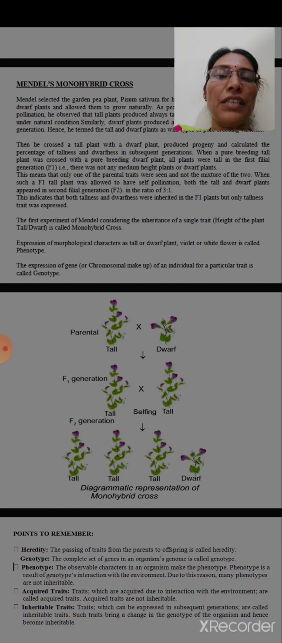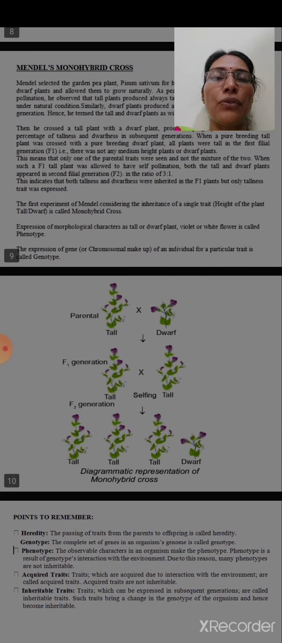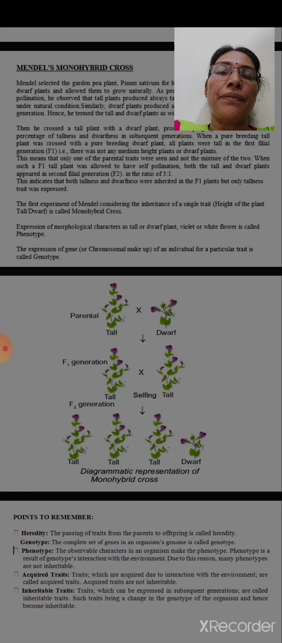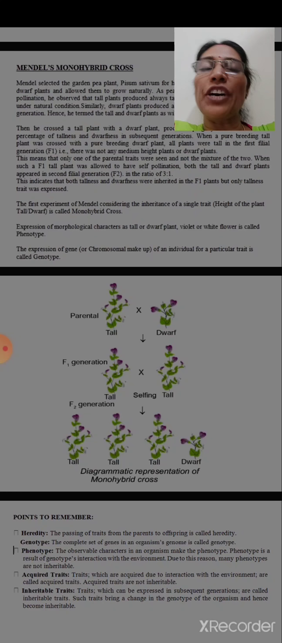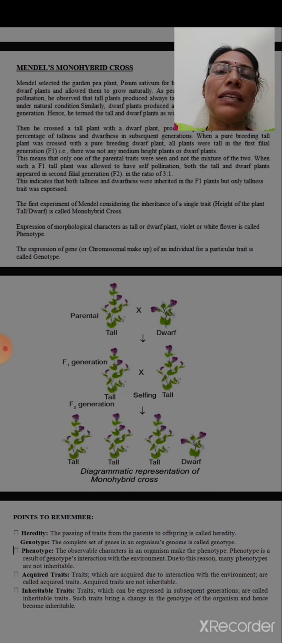With different contrasting characters we can do a monohybrid cross. You try a monohybrid cross with violet and white flowered plants, or with yellow seeds and green seeds, or with wrinkled seeds and round seeds. For any trait you can do a monohybrid cross. So try it. We will see in another video, in which we will discuss the dihybrid cross. Dihybrid cross means a cross with two different traits.